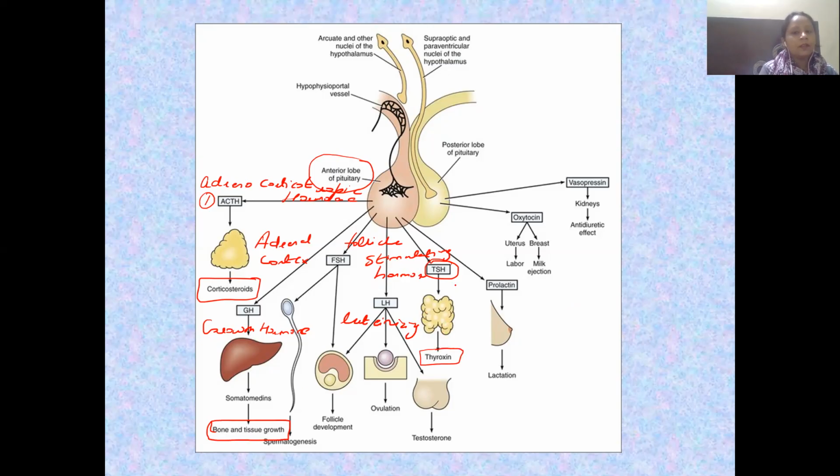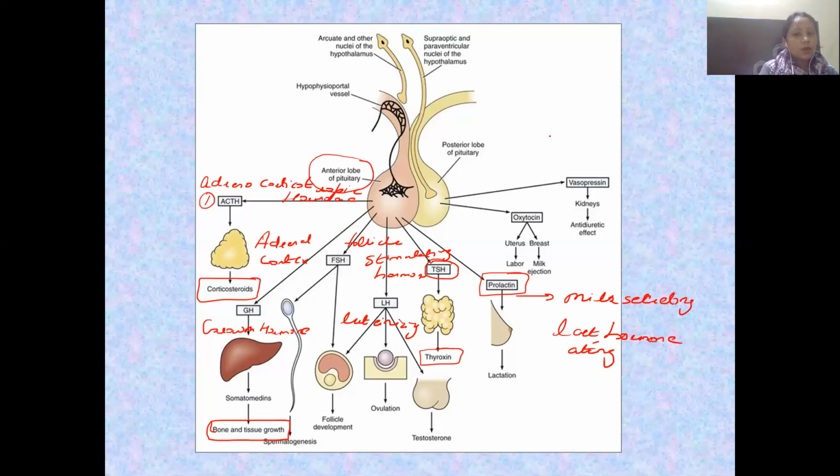Then another hormone that is secreted by the anterior lobe of the pituitary is known as prolactin. Prolactin is, guys, what? It is a milk secreting hormone, and it helps in the secretion of milk from the mammary gland after the birth of the baby. That is, it is a lactating hormone. We can call it lactating hormone also.